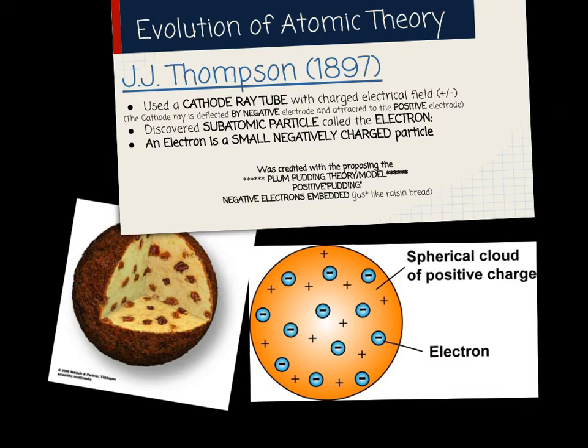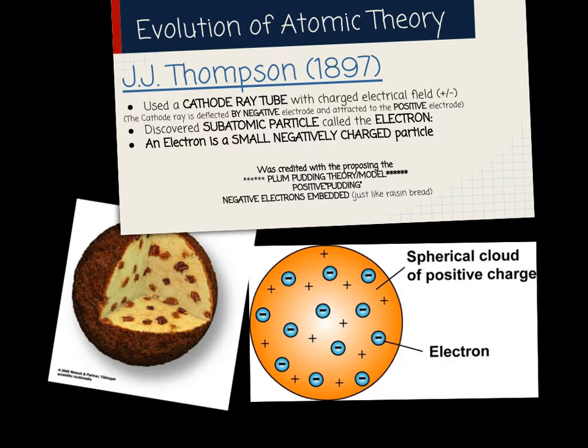The next scientist on our journey through the evolution of atomic theory is J.J. Thomson. J.J. Thomson discovered the subatomic particle called the electron by using a piece of equipment called a cathode ray tube. And he noticed when this subatomic particle went through the cathode ray tube that it deflected, which meant it bent towards the positive side of the electrode in the cathode ray tube. So he knew that this subatomic particle must be a negatively charged particle, and this negatively charged particle had to be embedded within the atom.